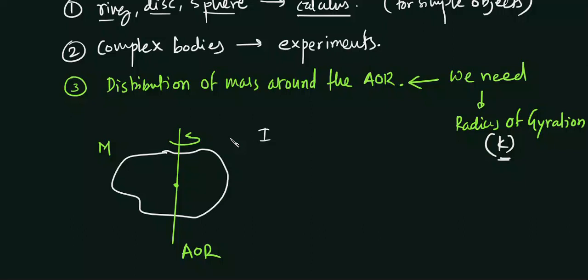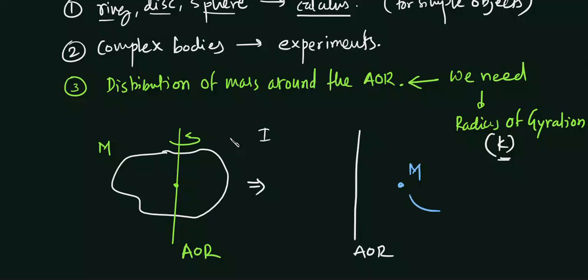But if I am interested in finding out how the mass is distributed, or whether I can change the shape of this body so that something will change, then I will convert this body, keeping the axis of rotation the same. I will make this complete rigid body a point mass with the same mass.